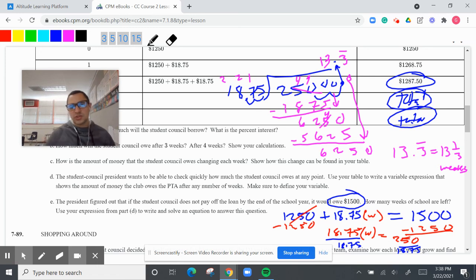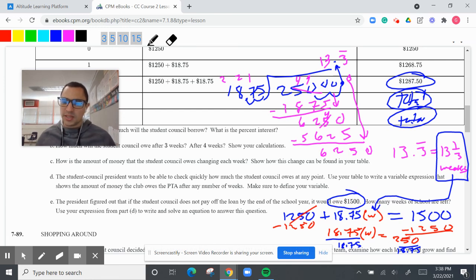So basically there's 13 weeks left because the first week is week 0. So you don't pay anything for those first few days. So it's probably just going to be 13 weeks. But to be honest, the actual answer for this problem is going to be 13.3 so it can equal 1,500. I would say just in general, if you said 13 weeks, fully answering your question, that would be fine too. But just know 13 and 1/3 is going to be your week.